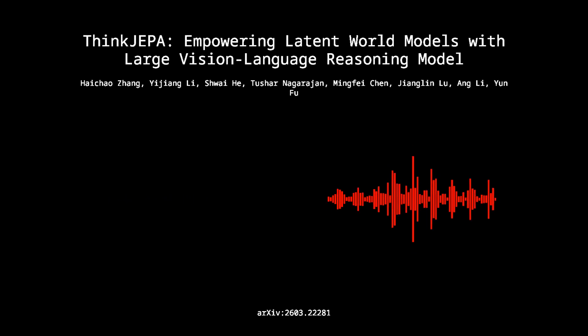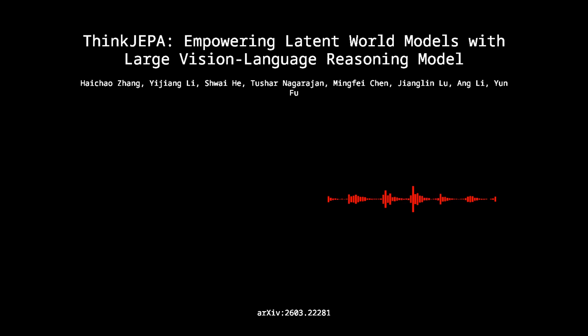So today, since you listening likely spend your time wrestling with these exact architectural trade-offs in machine learning and data science, we're skipping the introductory concepts. We are jumping right into a deep dive on a highly technical solution to this exact local global problem. It's presented in a paper titled ThinkJEPA, Empowering Latent World Models with Large Vision Language Reasoning Model, a massive collaborative architecture from researchers across Northeastern, UCSD, UMD, UT Austin, and UW. Their specific target here is the vulnerability of latent world models, particularly the VJEPA-2 architectures.